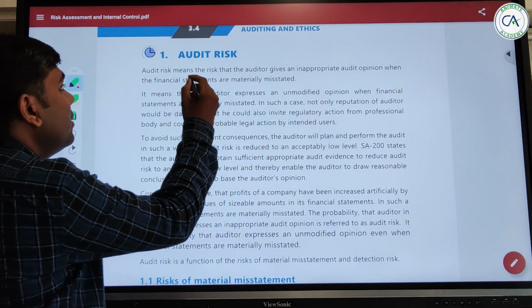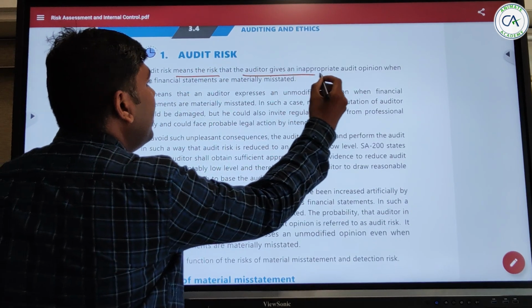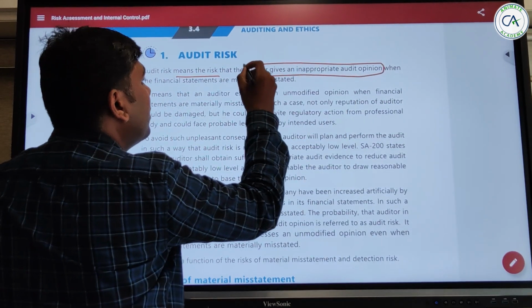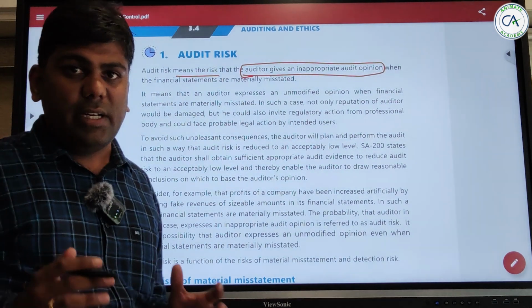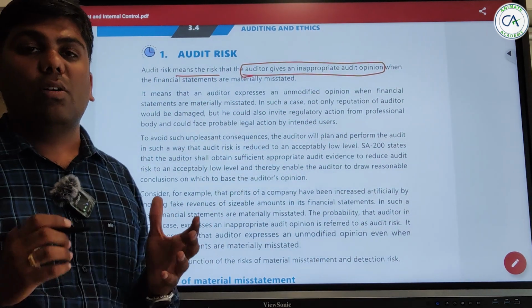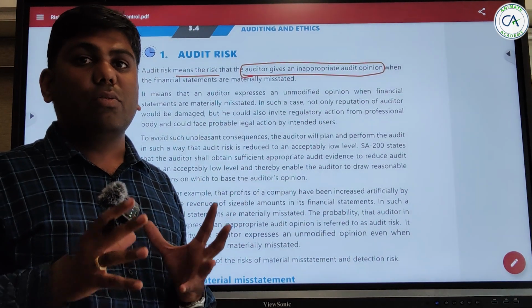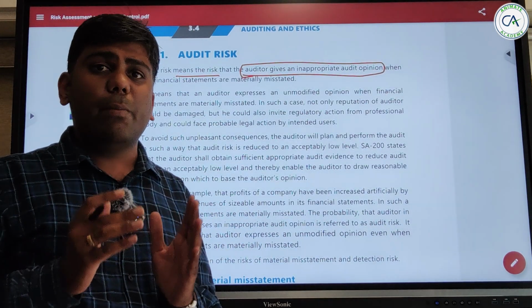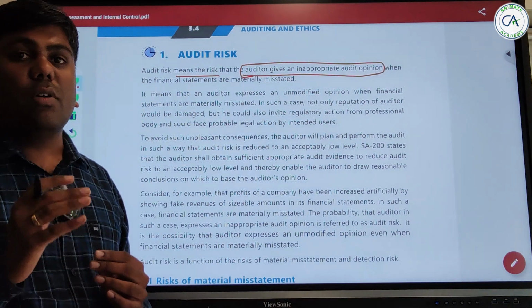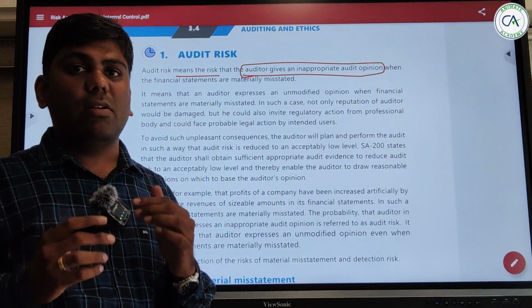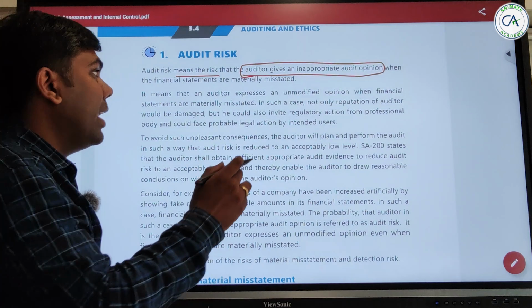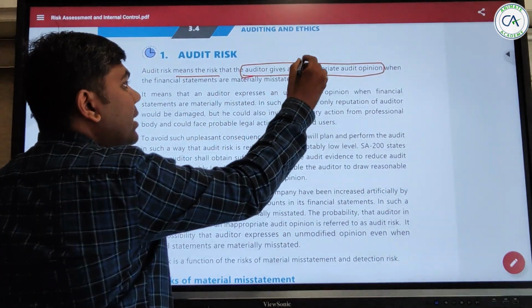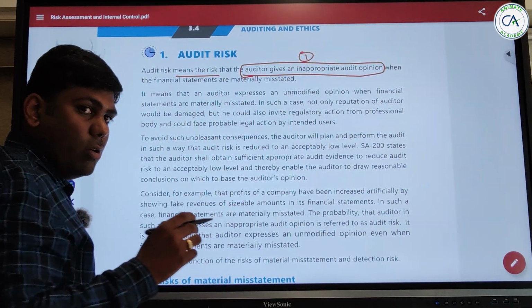So audit risk means the risk that the auditor gives an inappropriate audit opinion. Whenever you are reading from the book, from the module, or from any notes, try to read it in a way where you can break the sentence. That way you are able to tell your mind the important points. Like I have done here: auditor gives an inappropriate audit opinion.